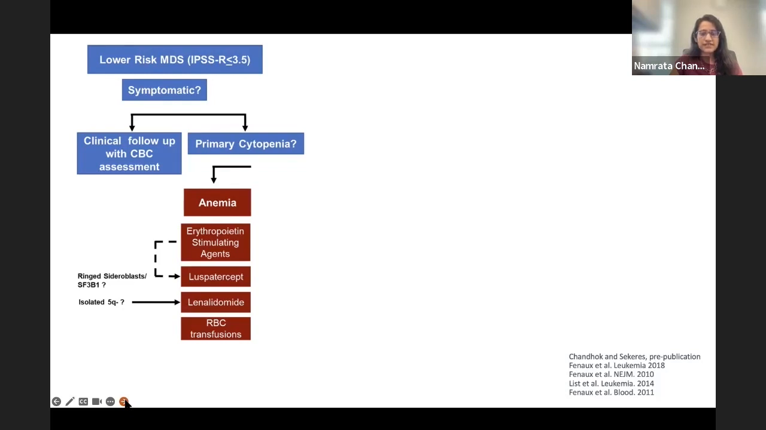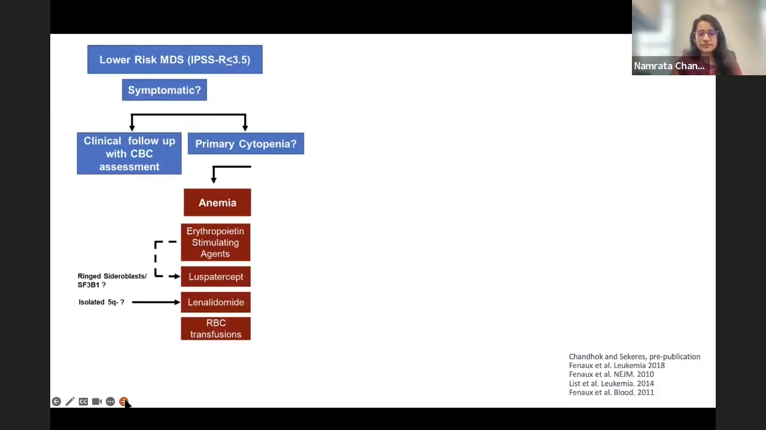So for many patients, erythropoietin stimulating agents are the first line of therapy when they have lower risk disease, or with an IPSS-R score of less than 3.5. This is particularly so if their anemia is more pronounced or symptomatic. And patients, depending on their erythropoietin level and several other factors, may or may not respond to this, but that's usually the first line of therapy.